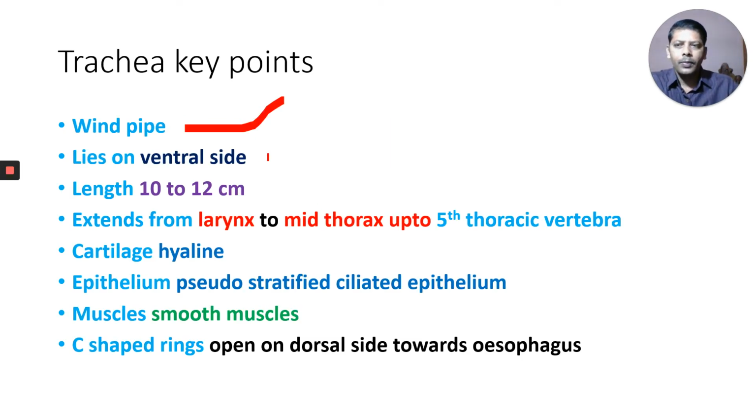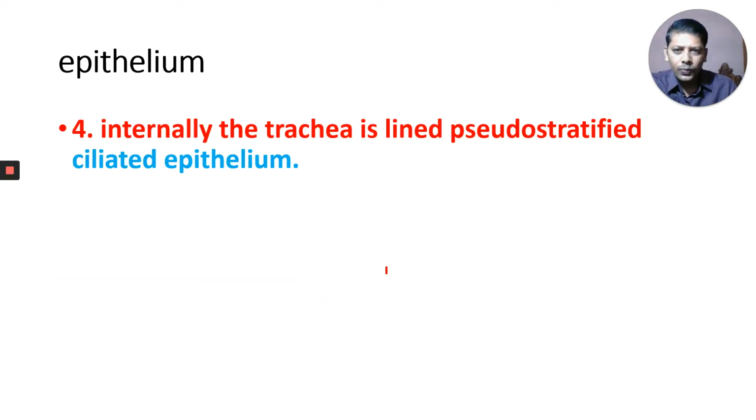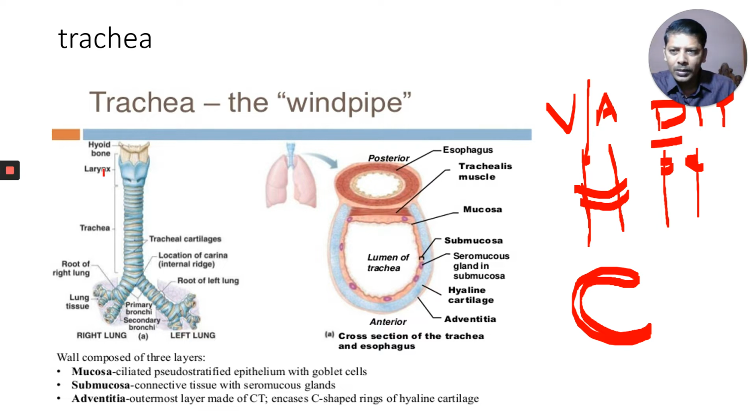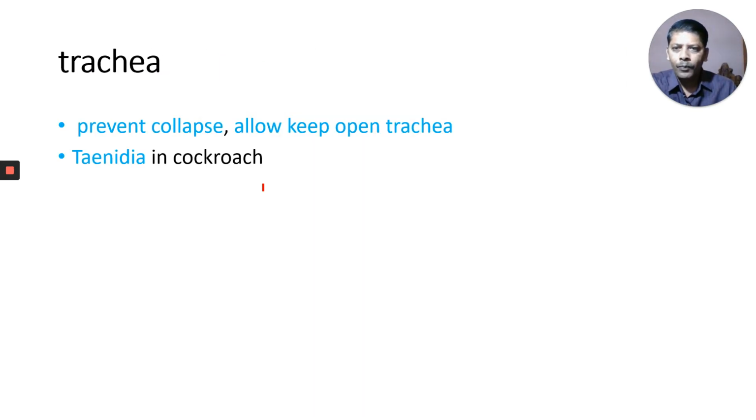The larynx lies on the ventral side of our body. The trachea's length is around 10 to 12 centimeters. It extends from the larynx up to the mid thoracic cavity, up to here. That is the mid thoracic cavity. It starts from the larynx and extends up to the mid thoracic cavity.